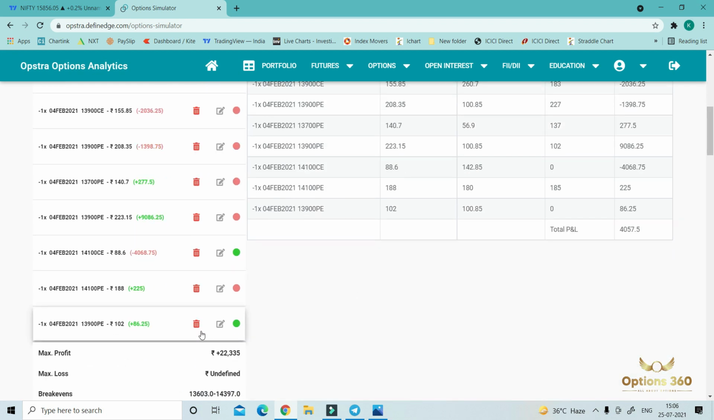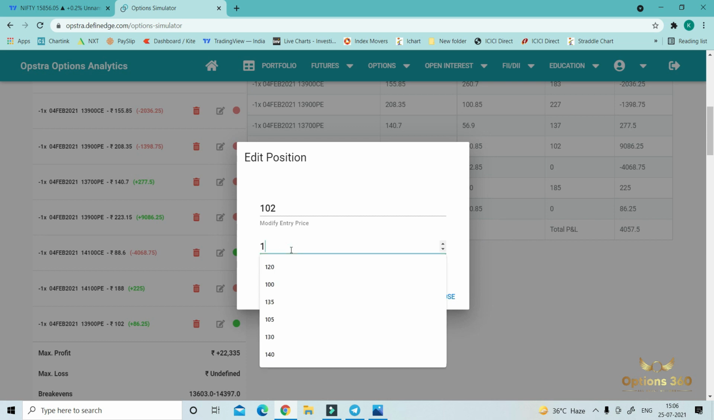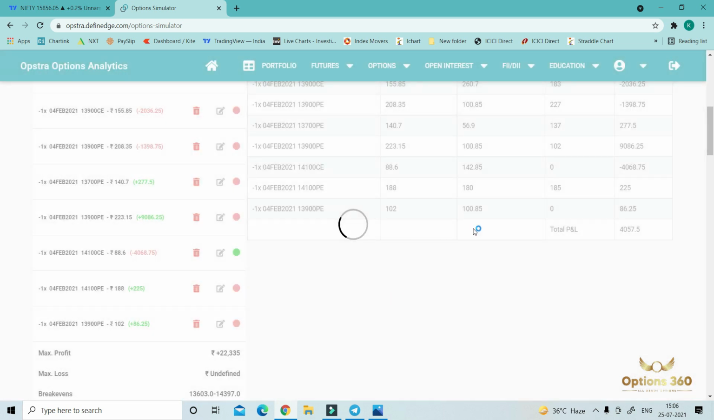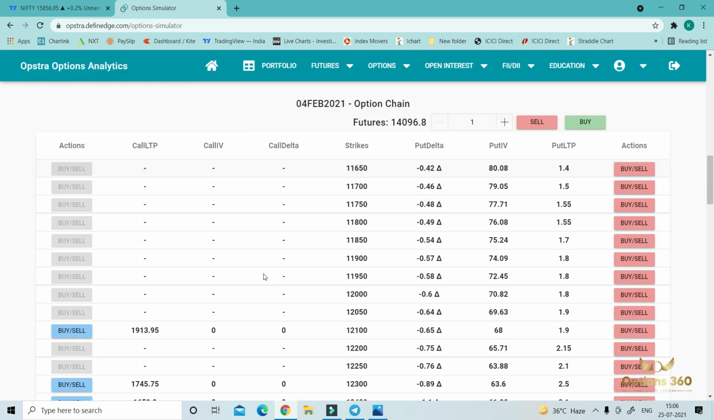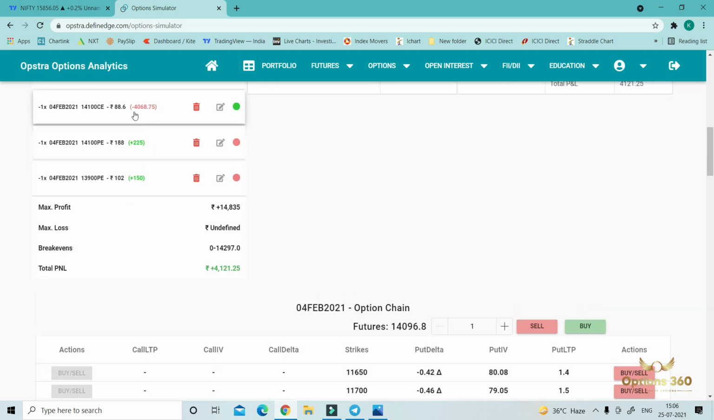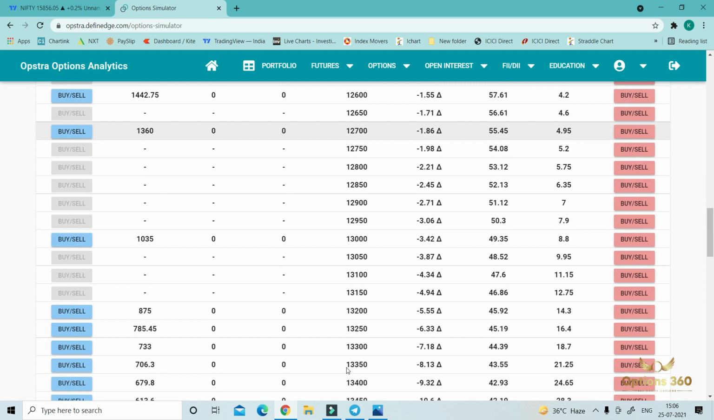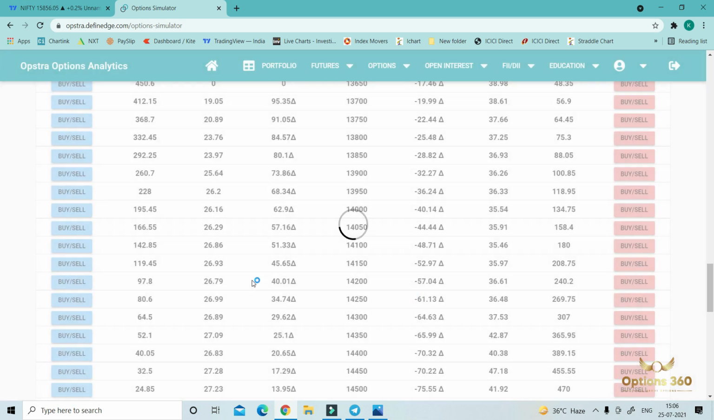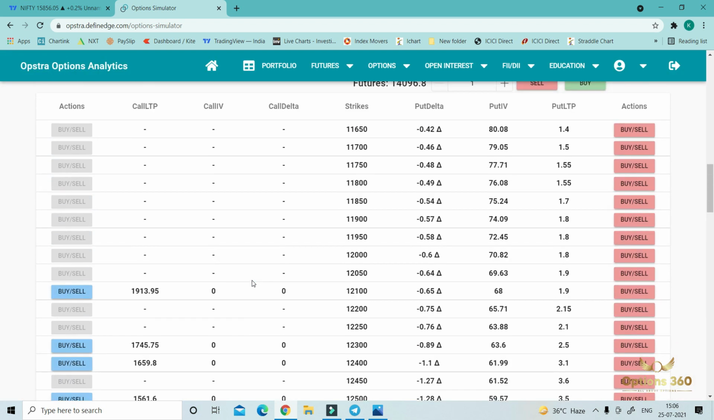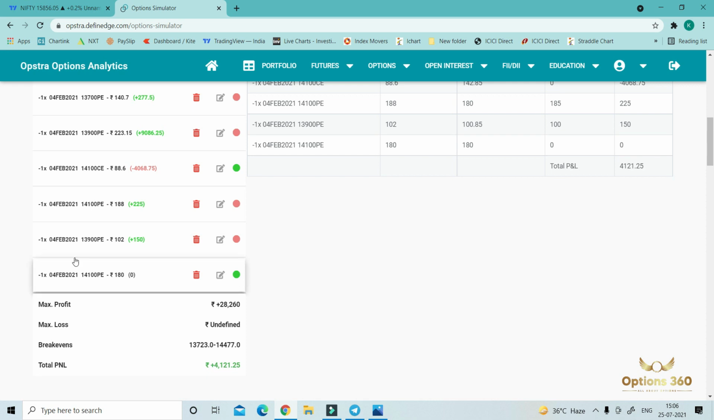It was trading around 102, sorry, 100. Trading around 100. Now we have to open 14,100 PE. Again, we converted our strangle into a straddle. Now we are in a straddle position of 14,100. So basically we are shifting our position from straddle to strangle and strangle to straddle. We moved from 13,700 to 14,100 and still we were in profit.